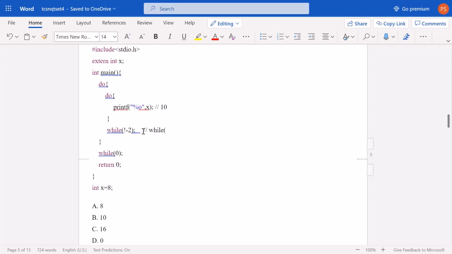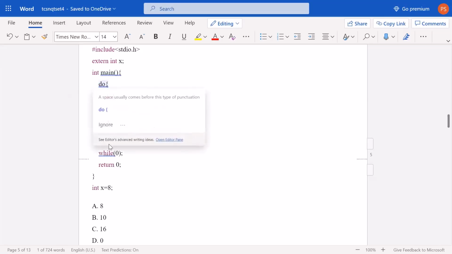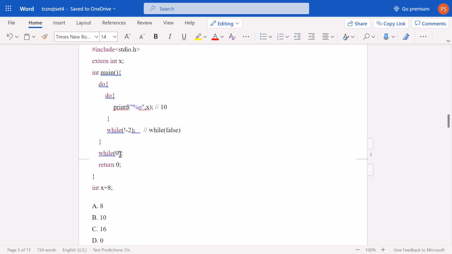So here minus 2 is written, which is true, but since the not operator is used here, this true will eventually become false. So only one time 10 will be printed, and next time this becomes false, then it goes to the outer do loop, and here also while 0 is written, which is also false. So only once 10 will be printed. The correct output is option B, that is 10.